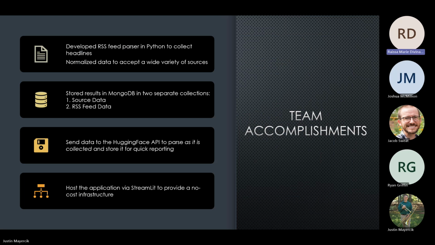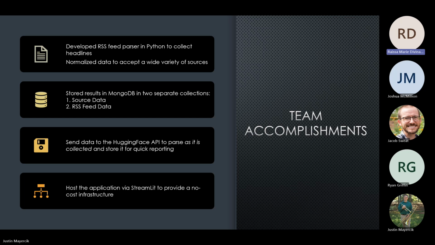So here's what our team has achieved throughout this project. Each milestone represents a significant step forward in our project, bringing us closer to our goal of creating an effective financial sentiment analysis platform. Our team started the project by focusing on RSS feed scraping. During this stage, our team developed an RSS feed parser in Python to collect financial news headlines. The data is then normalized to accept a wide variety of sources. This stage is the foundation of our data acquisition process, making sure we have access to relevant data.